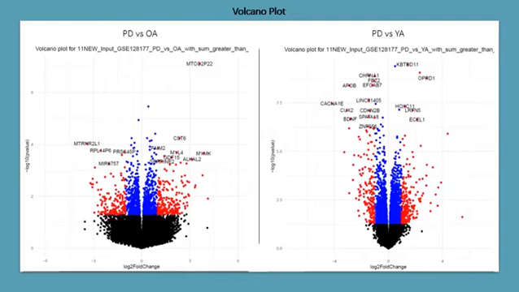All the red genes are either upregulated or downregulated, depending on the log2 fold change. We are interested only in the red genes, not in the black or blue genes.